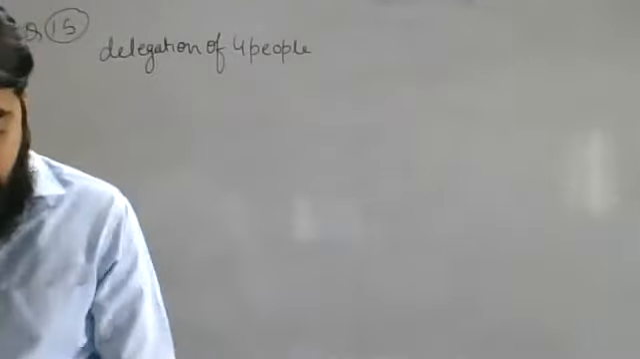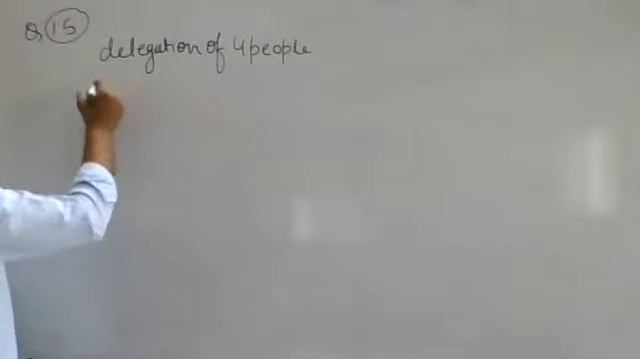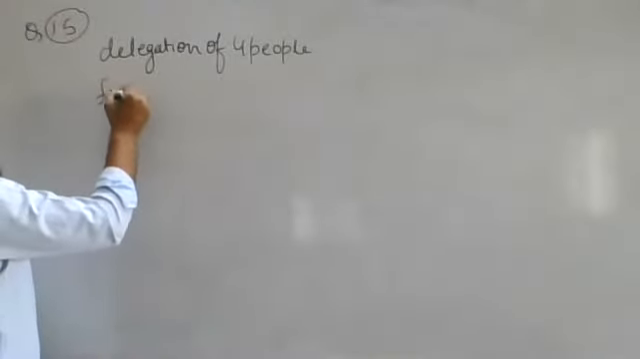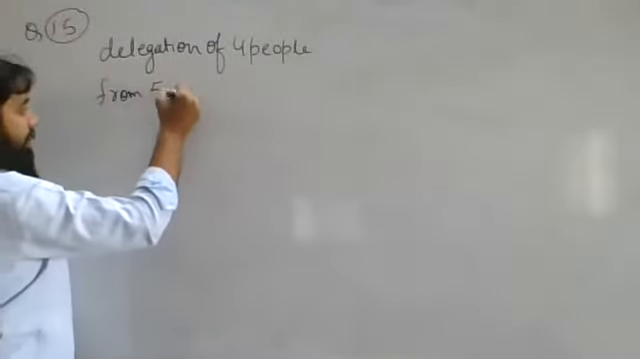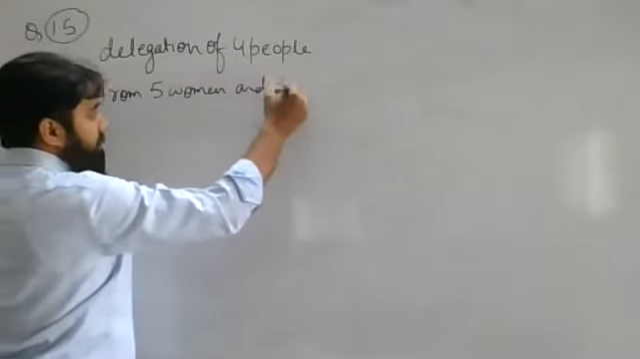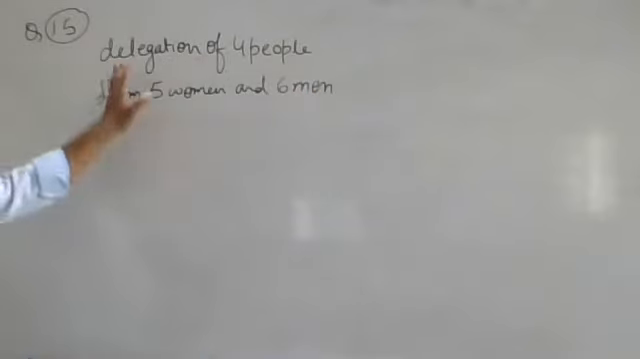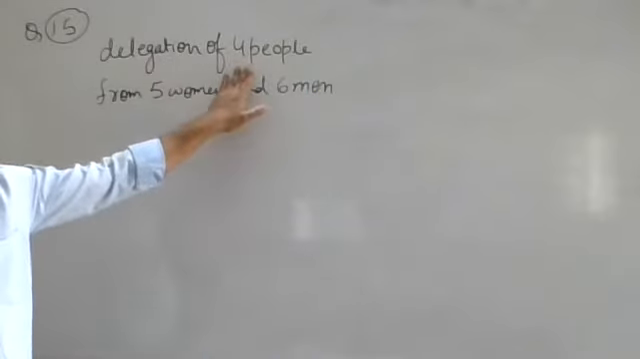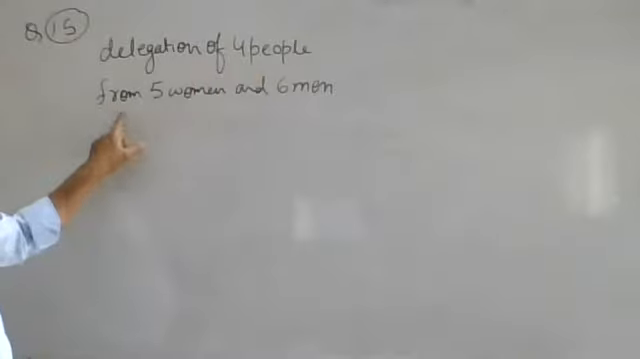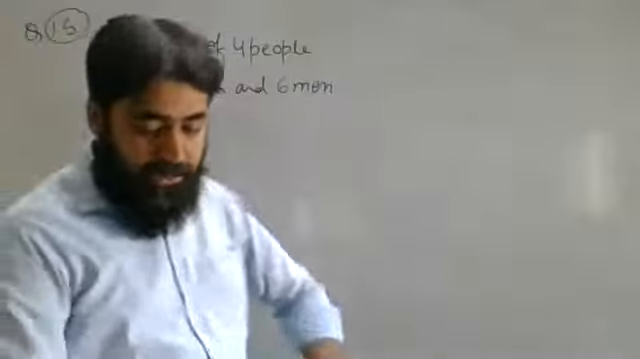From 5 women and 6 men. A delegation of 4 people are to be selected from 5 women and 6 men. This is the first thing they are telling us.